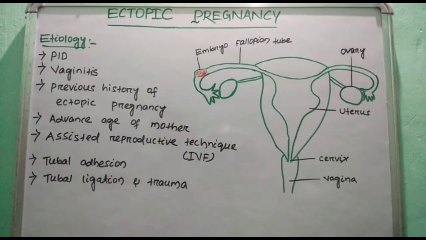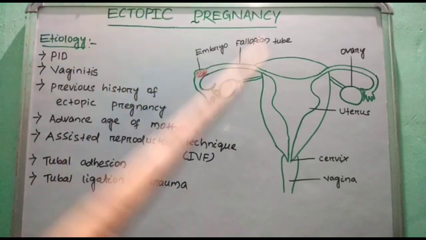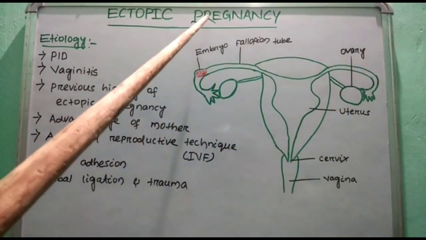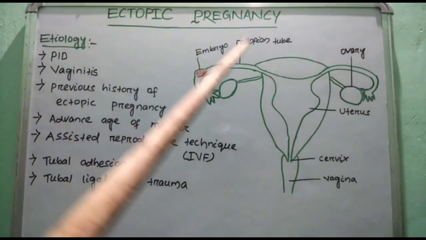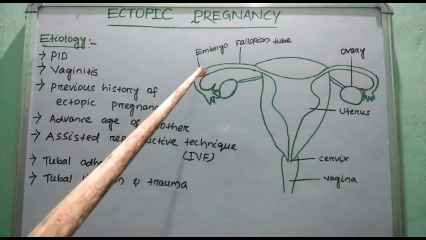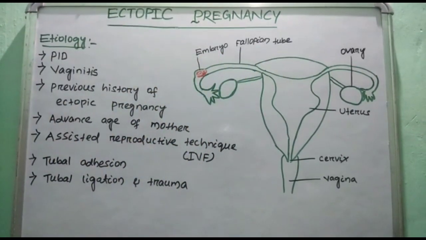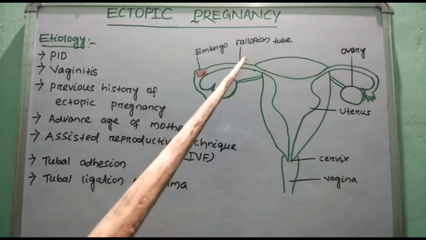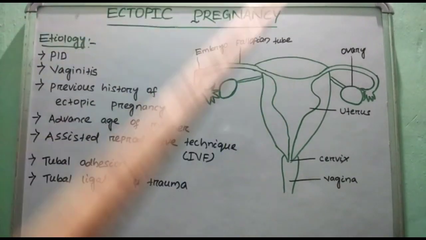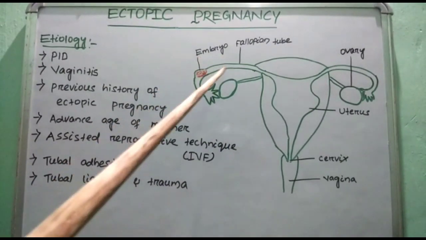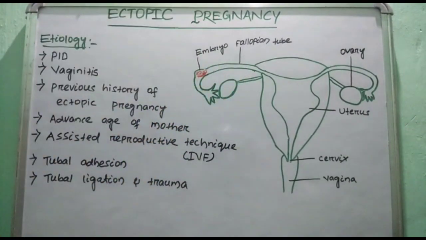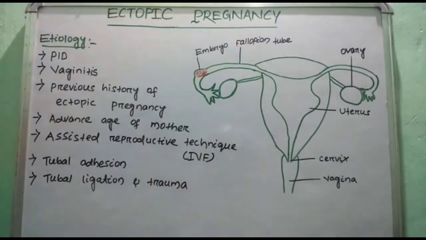Normally, after 72 hours of fertilization, the zygote is transferred to the uterine cavity. But in ectopic pregnancy, the fertilized ovum is implanted in the fallopian tube due to adhesion of the fallopian tube. So the fertilized ovum cannot pass through the fallopian tube to the uterine cavity. That's why the embryo is implanted in the fallopian tube. So ectopic pregnancy occurs in tubal adhesion. Next one is tubal ligation or trauma. This also causes ectopic pregnancy.